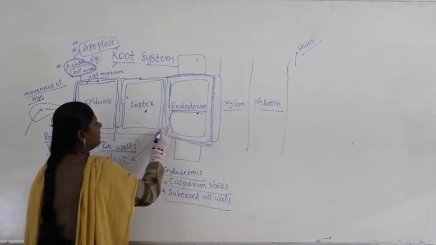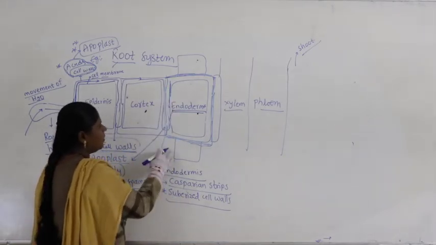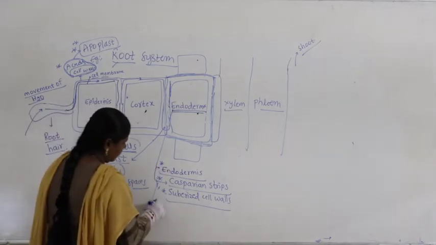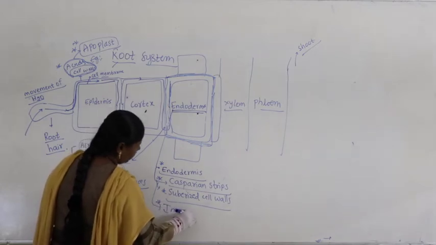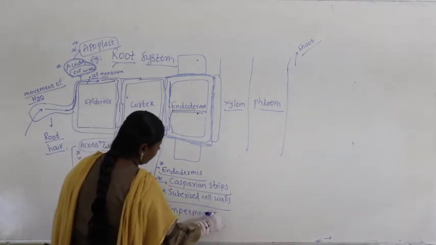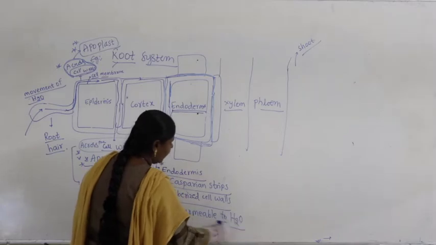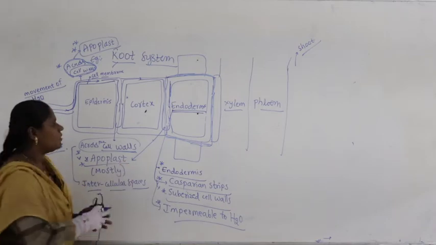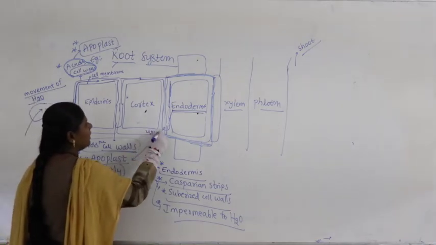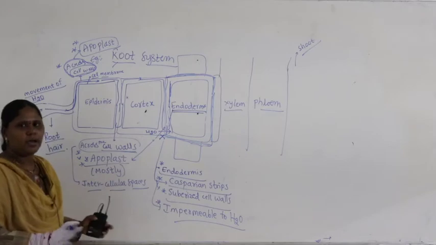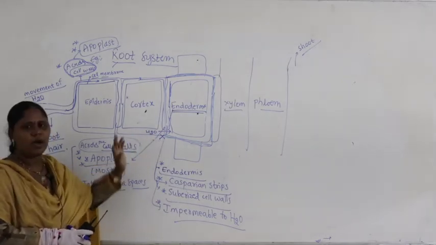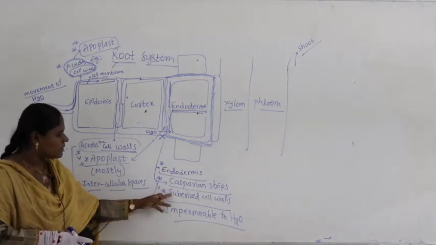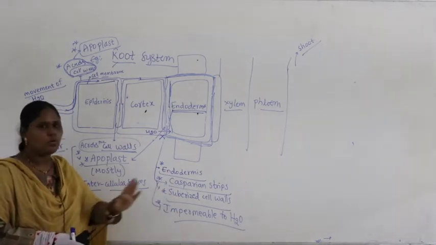Now after coming here, suberized cell walls will not permit the water. So what do we say here? We say impermeable to water. Water cannot enter into the endodermis. So water will get stopped here. Water cannot enter inside. Why? Because here you find suberized cell walls. Suberized cell walls are impermeable to water.